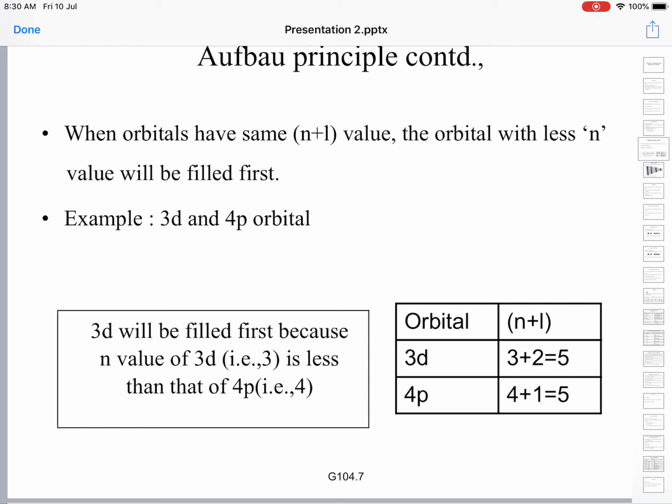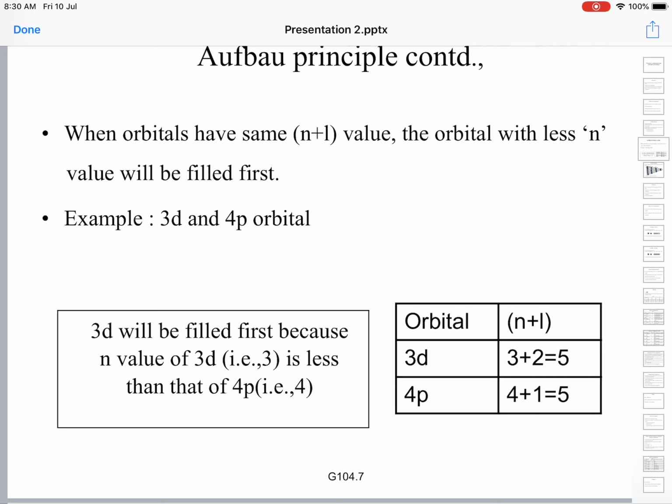According to this principle, in the case on hand between 3d and 4p orbitals, electrons will enter the 3d orbitals first, then they will enter the 4p orbitals, because the 3d orbitals' n value is lower. So, electrons first enter 3d orbitals and then they will go to the 4p orbital. First, the 3d orbitals are filled with 10 electrons.